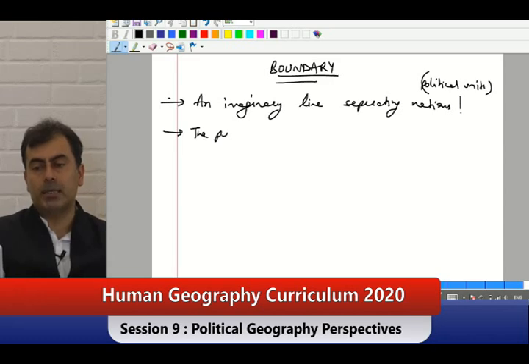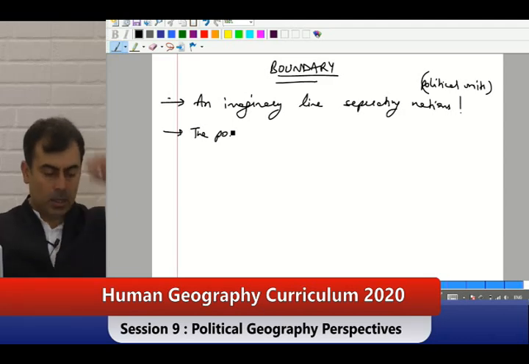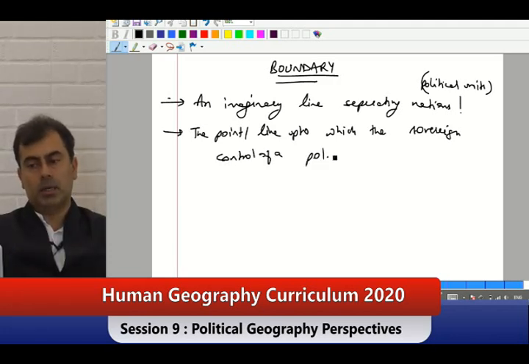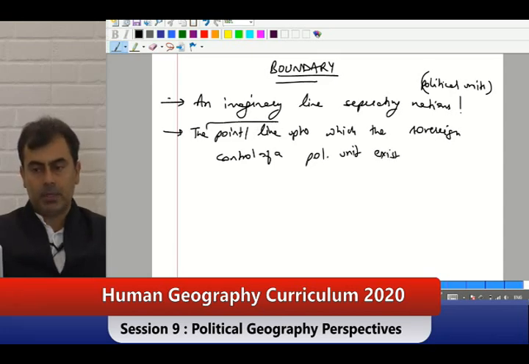The point, line up to which the sovereign control of a political unit exists. And please do not see it as that, please see it as a 3D thing.